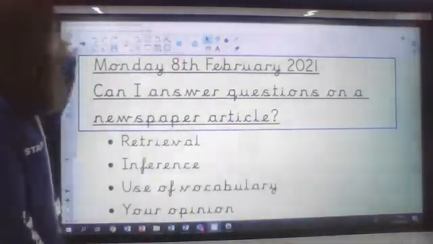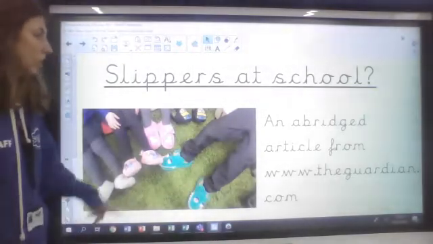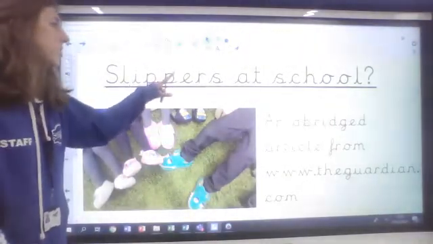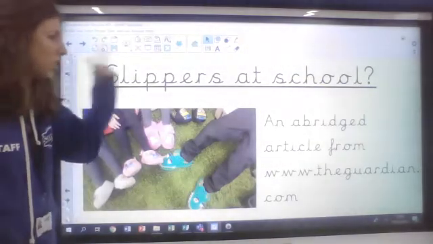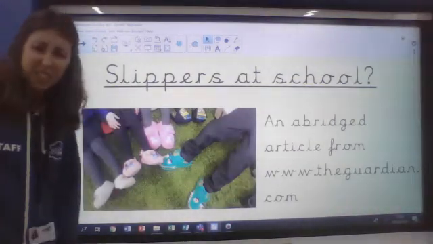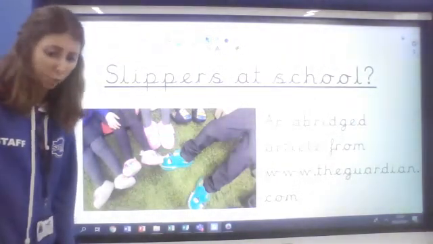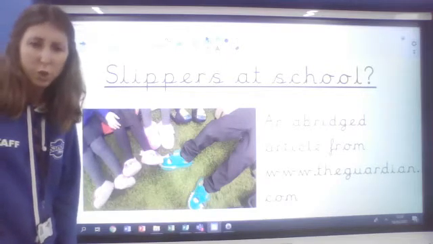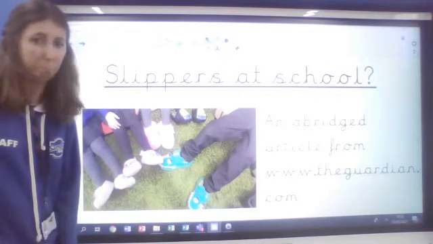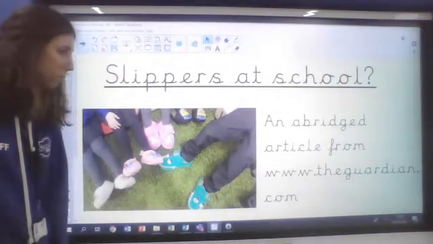Okay, let's see. Our newspaper article is called at the top Slippers at School. And the top of our page has got a question mark at the end. Slippers at school? That sounds a bit strange, doesn't it? I'm at school now and I don't have my slippers on. When you come to school, do you have your slippers on? No, you don't, do you? You have your smart school shoes.